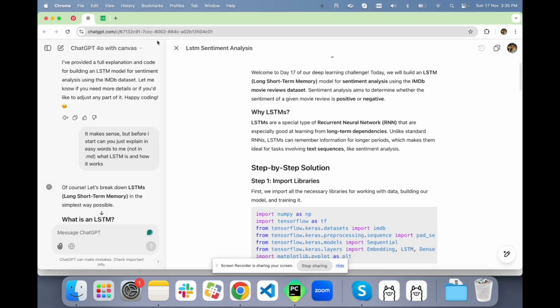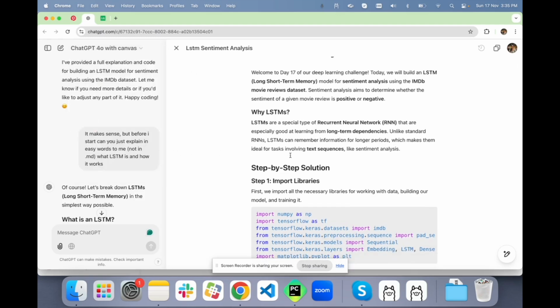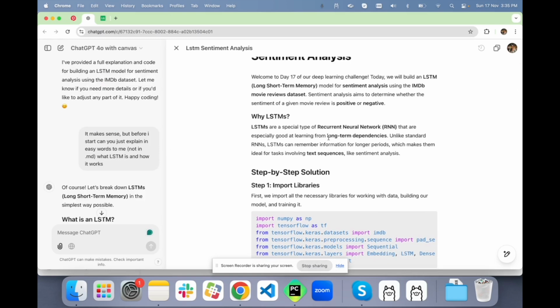Let me read it. It says, we will build an LSTM, long short term memory, model for sentiment analysis using the IMDb movie reviews dataset. If you remember, when we were doing this machine learning challenge, we have solved this problem.